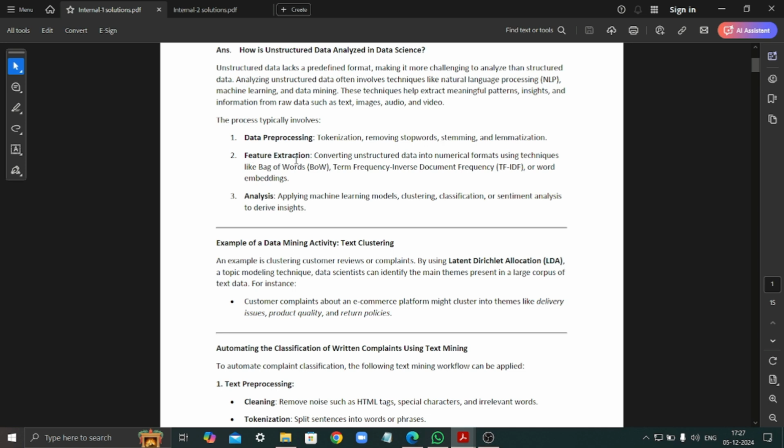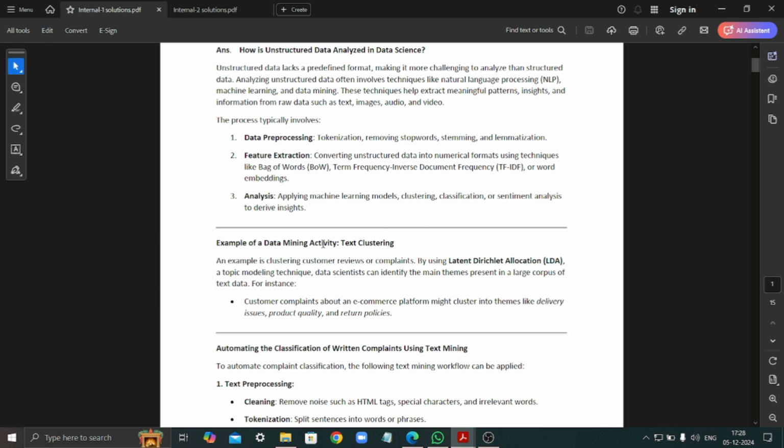And then we have feature extraction, which is converting unstructured data into numerical formats using techniques like bag of words, term frequency inverse document frequency, or word embeddings. And here stemming and lemmatization is removing the part of speech type kind of words. Analysis is applying machine learning models, which can be clustering, like grouping the similar items, or classification, which has a target variable, or sentiment analysis to derive insights.